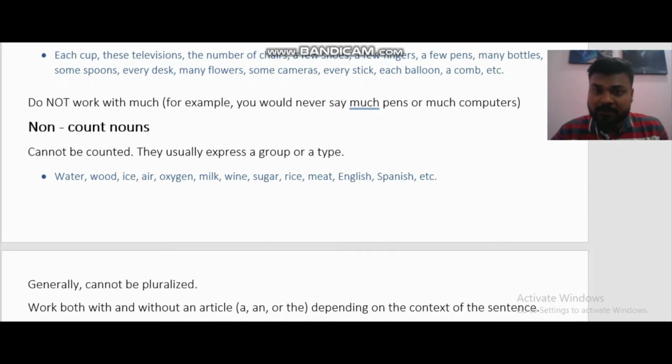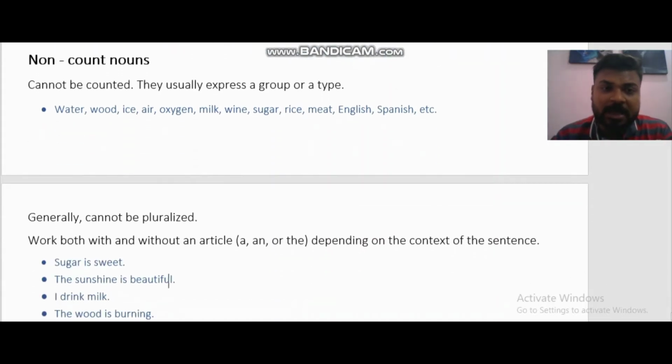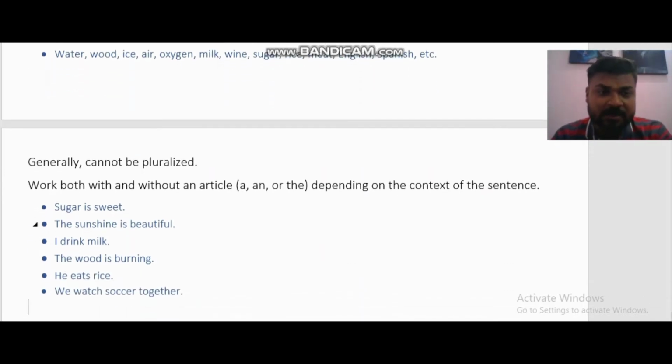So the theory that I just told you, that we cannot pluralize uncountable nouns, generally holds. Another point, they do work with articles, and sometimes you do not need them, right? It's not necessary to put an article with it, or it's not necessary to not put an article. It depends on the situation. There are some examples I've written. Sugar is sweet, the sunshine is beautiful. Right now, sugar is sweet, there is no article. The sunshine, I'm using the here because this is a specific or special thing, right?